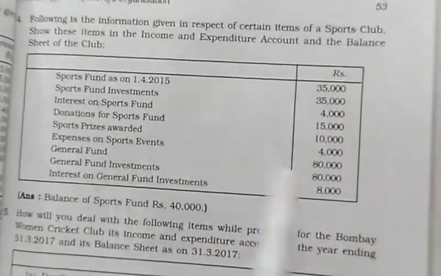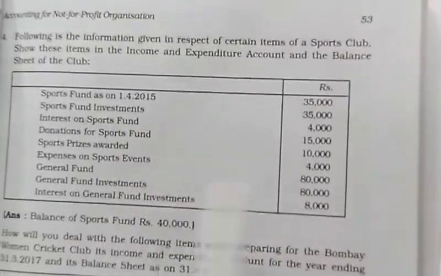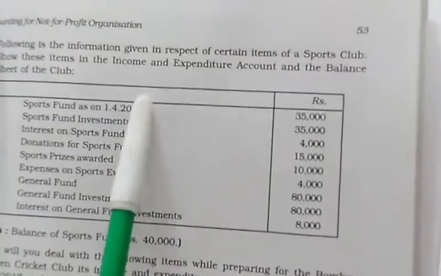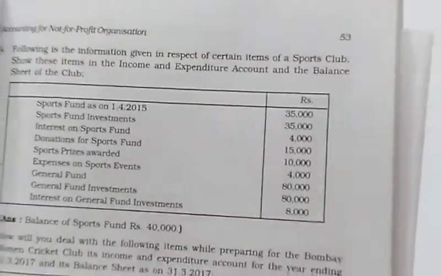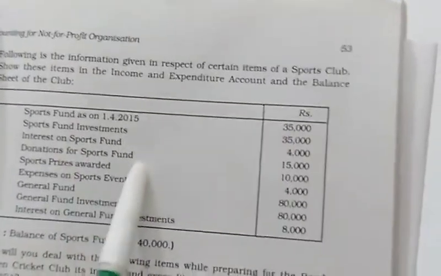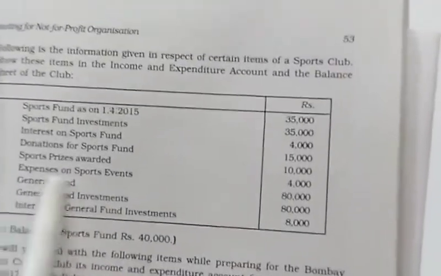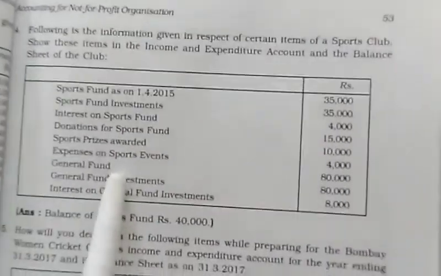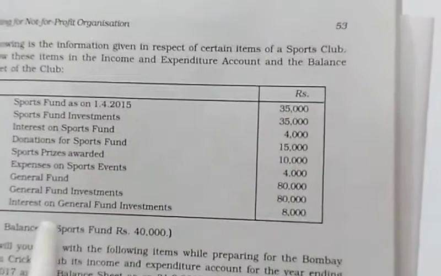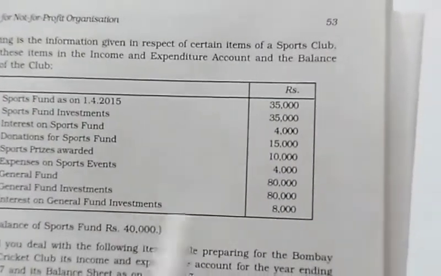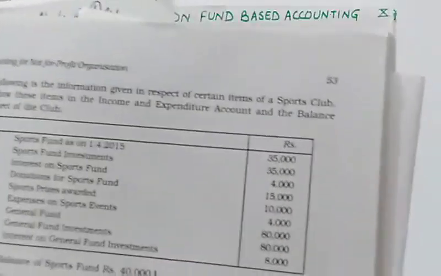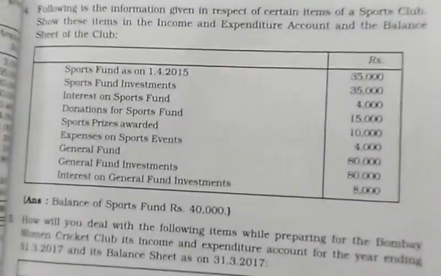Then journal fund is given to you. What is the other name for journal fund? Capital fund or unrestricted fund. Sports fund is restricted because in this case we cannot use this for any other purpose, but journal fund or capital fund is unrestricted fund. So journal fund investment is given to us 80,000, interest on journal fund investment 8,000. So you are required to show these items in income and expenditure and the balance sheet.